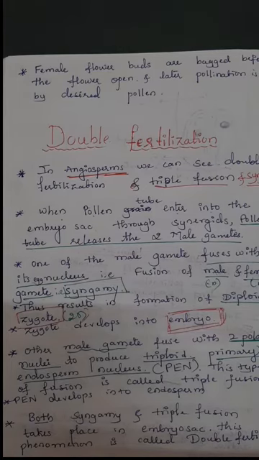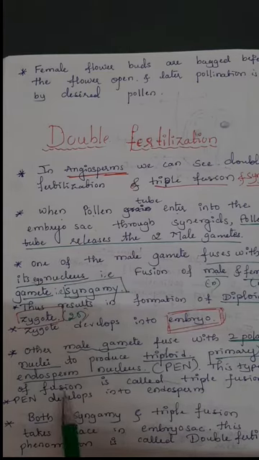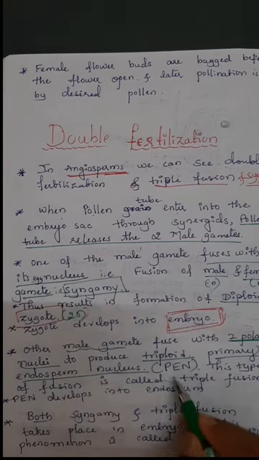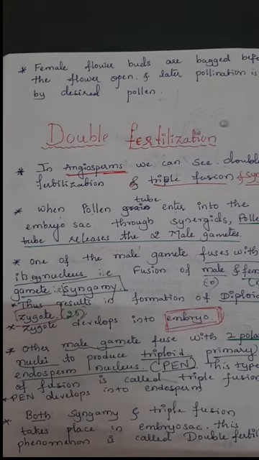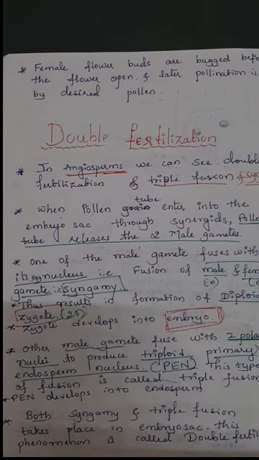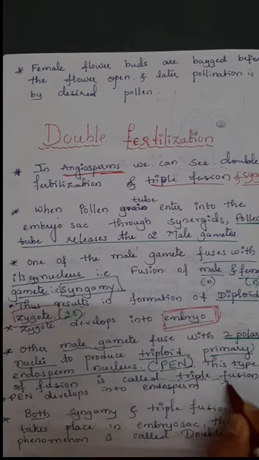That triploid is called the primary endosperm nucleus, PEN. They will ask in the examination what is PEN: primary endosperm nucleus. It is produced by the fusion of 2 polar nuclei plus 1 male gamete. This type of fusion is called triple fusion.